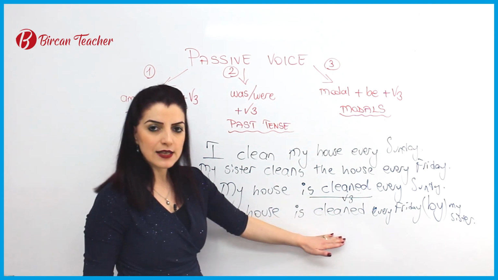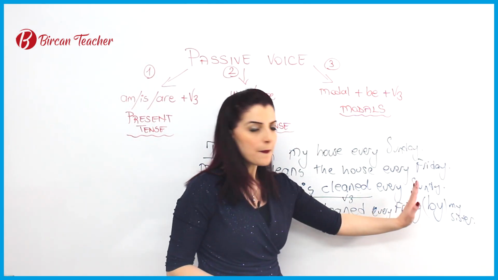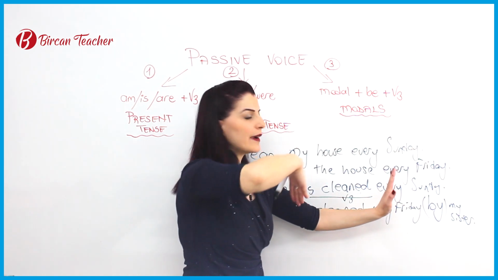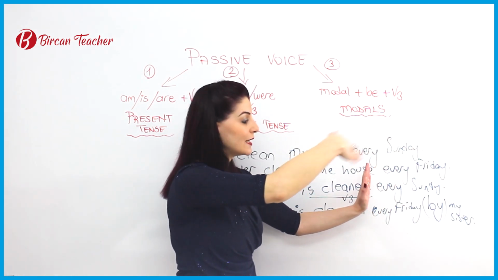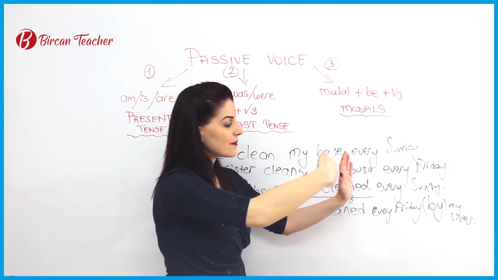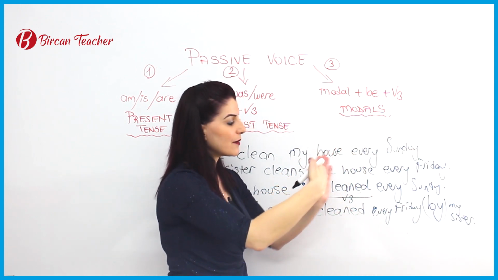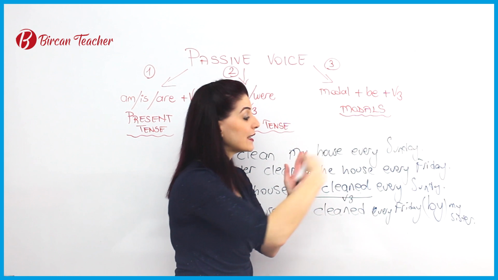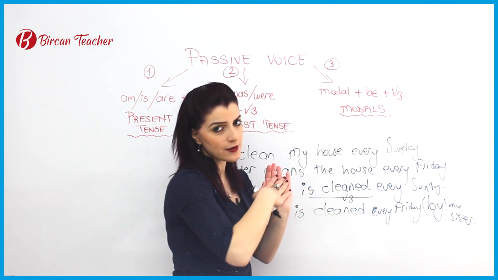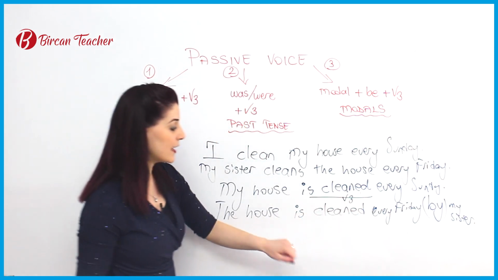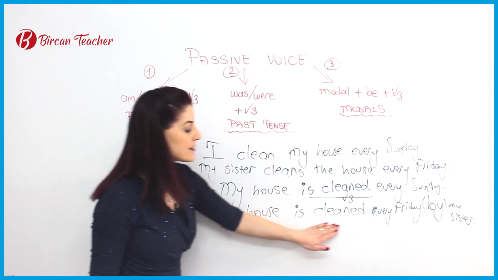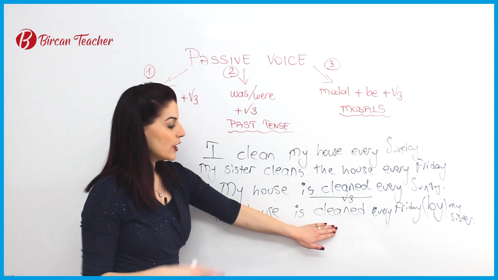The house is cleaned every Friday by the company, by the person, by the people. You can give a name, a person's name or family name or company name. It depends on you. So the house is cleaned every Friday is present passive form.